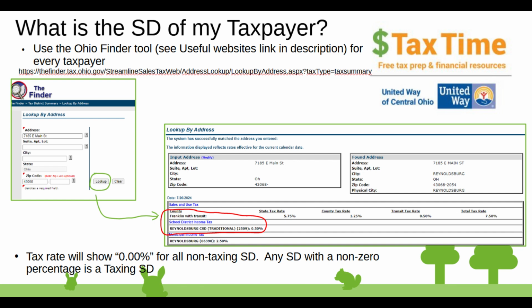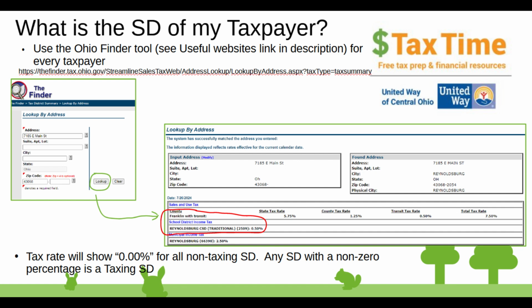How do I find out the school district of my taxpayer? We use the Ohio Finder tool to find out the school district number and the name, as well as the county that the taxpayer lives in. I've shown the URL to use for the Finder tool here.